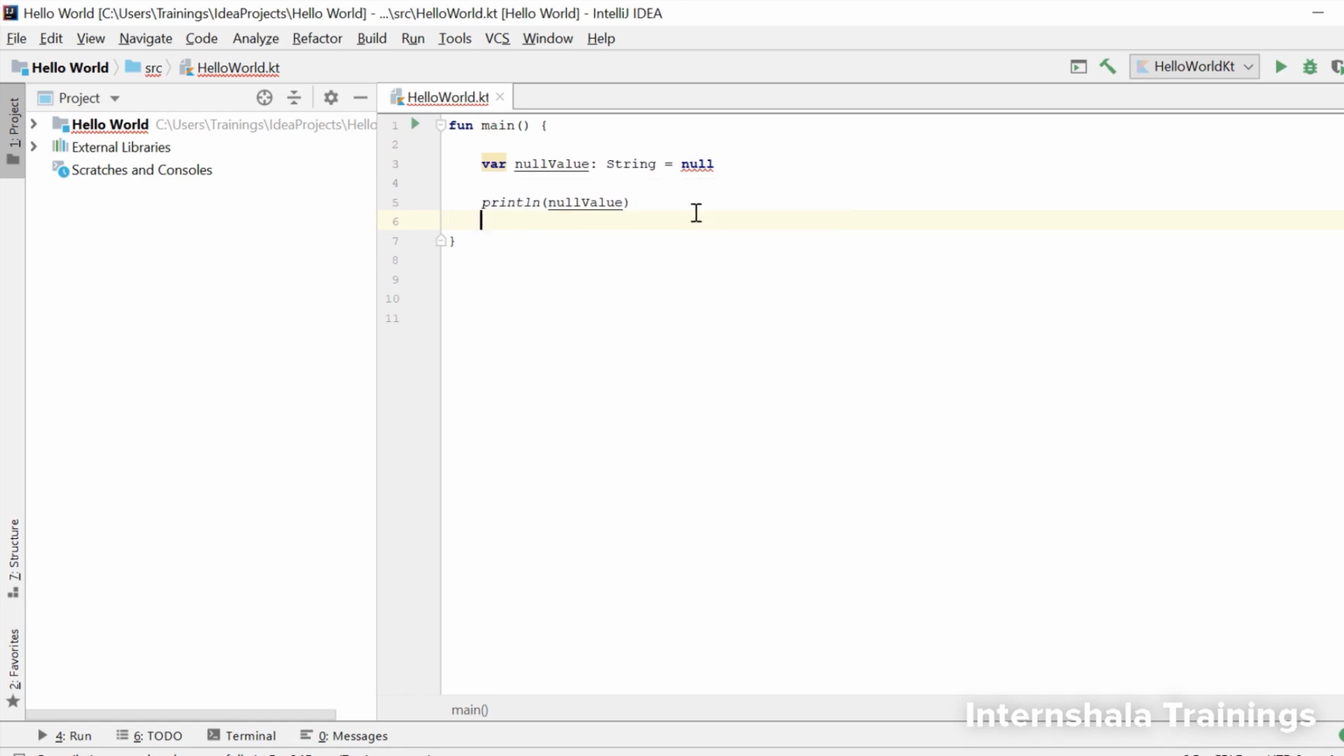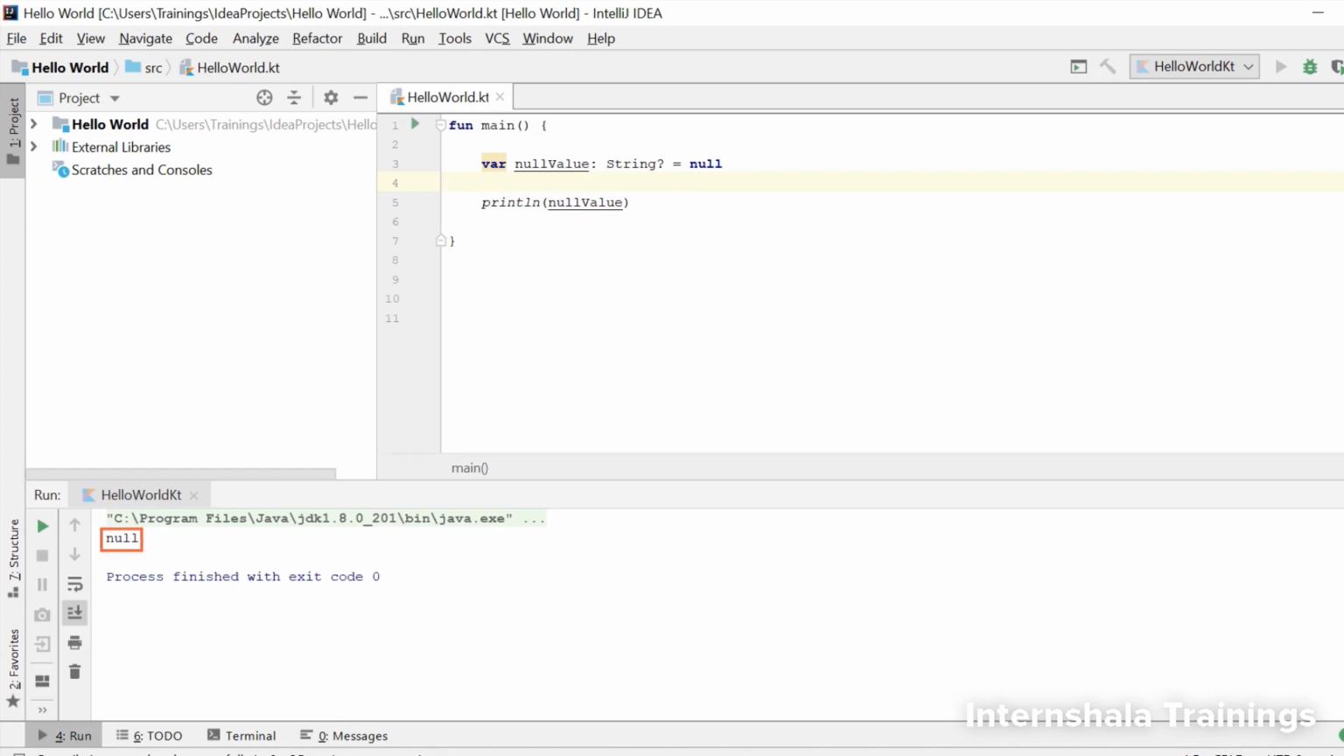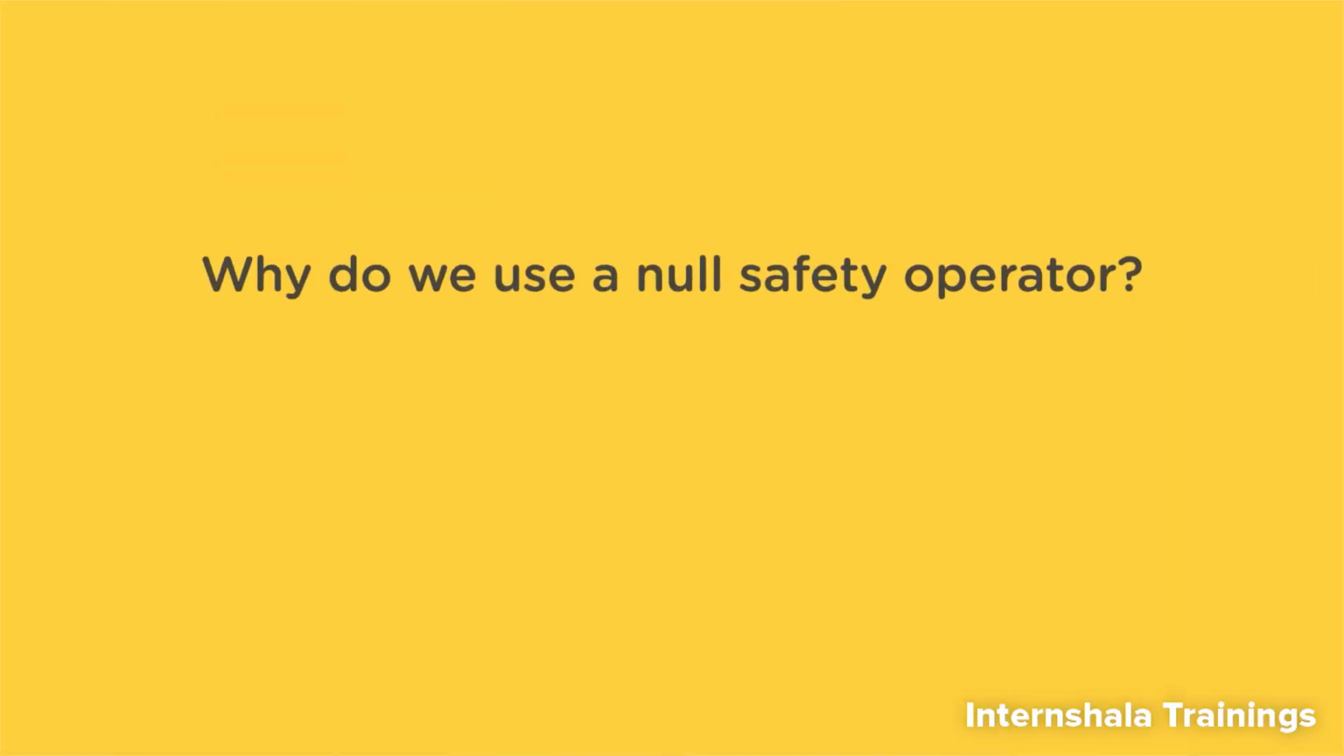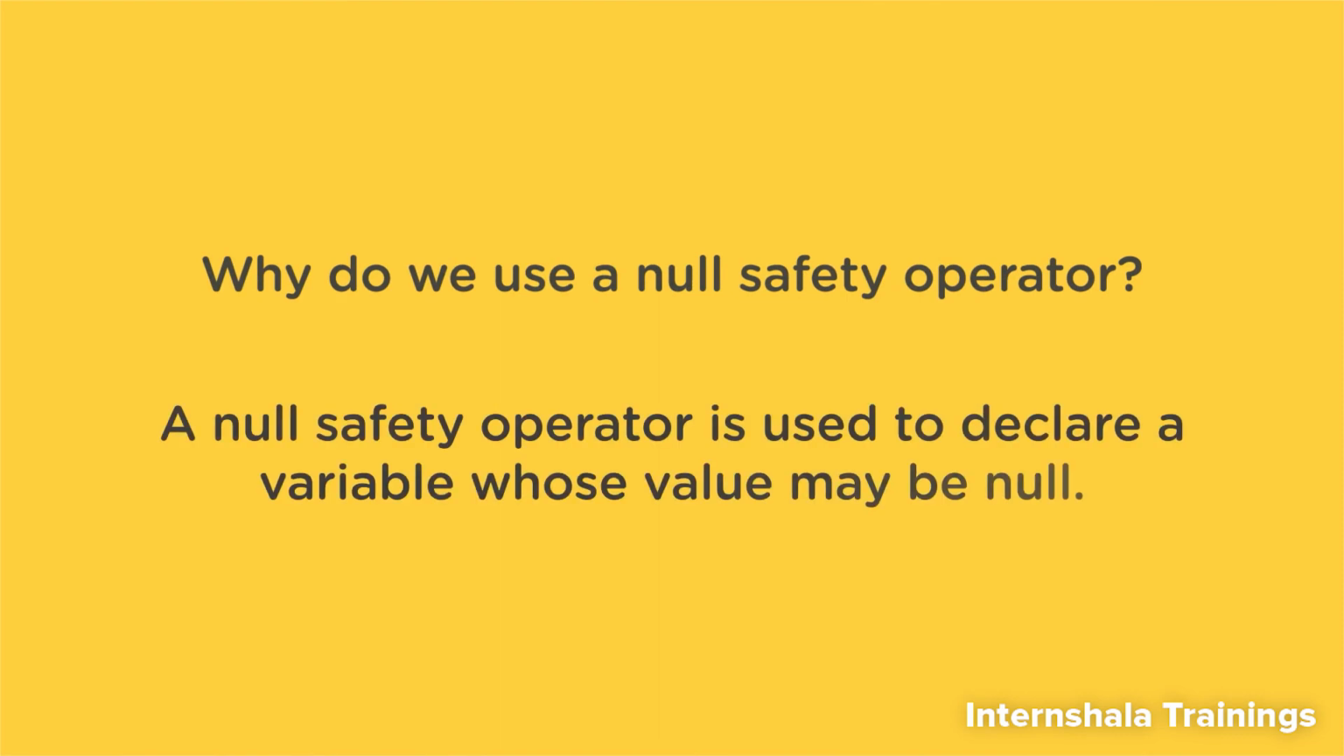Now, to remove this error, we use the null safety operator, which is a question mark. We use this operator after the data type of the variable like this to declare any variable as null. If you see, we get the output as null. Now why do we use a null safety operator? Well, a null safety operator tells the compiler that a particular variable may have a null value at some point of time. It is used to declare variables when we are not sure if that variable will have a value or if it could be null.